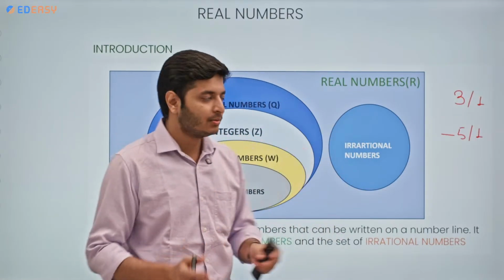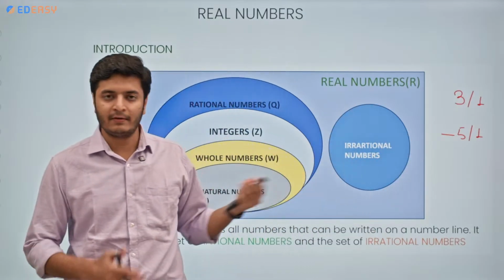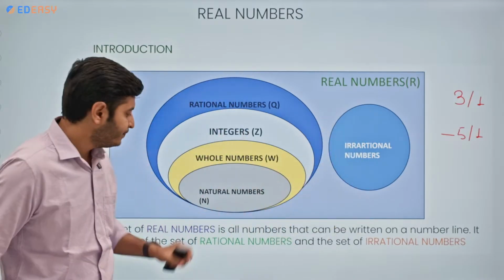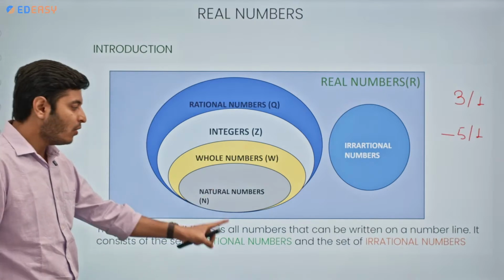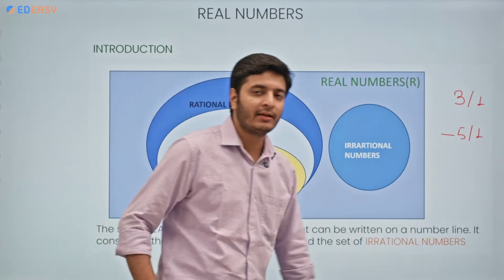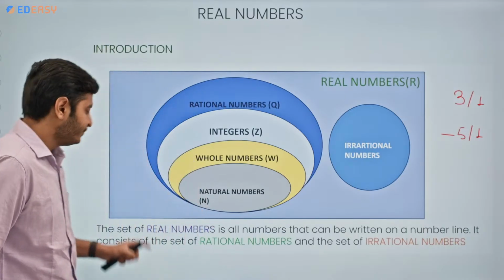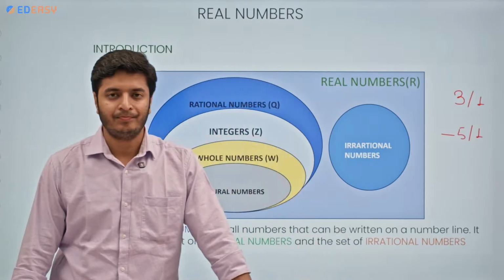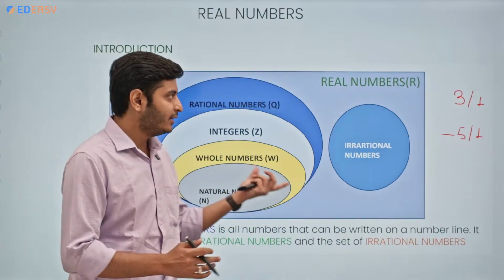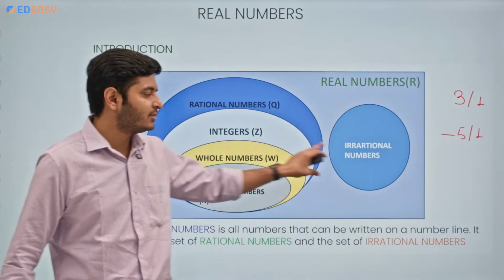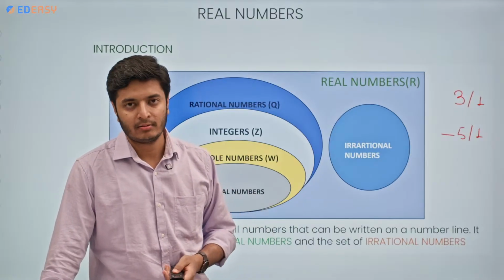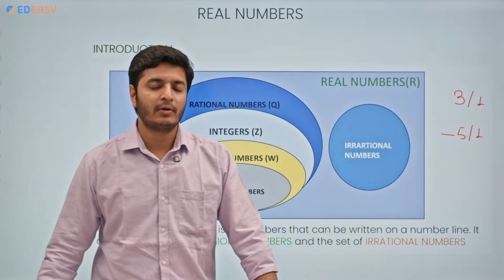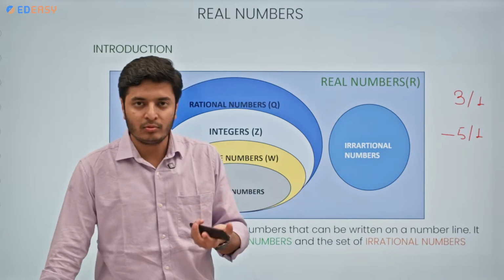Then we have irrational numbers, a different set where we have different numbers. So both of them together make real numbers, as I told you. So the set of real numbers is all numbers that can be written on the number line, that can be represented on the real number line. It consists of the set of rational numbers and the set of irrational numbers. So that's how real numbers came into the picture, because both the sets can be represented on the real number line easily.